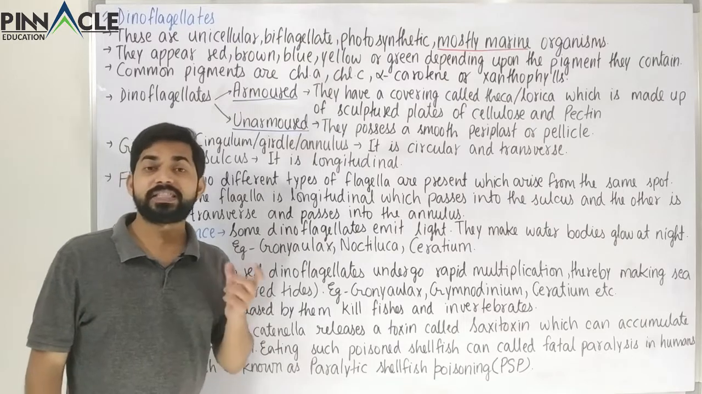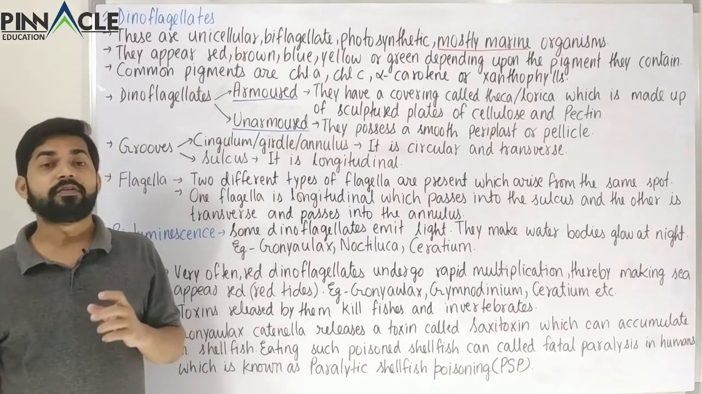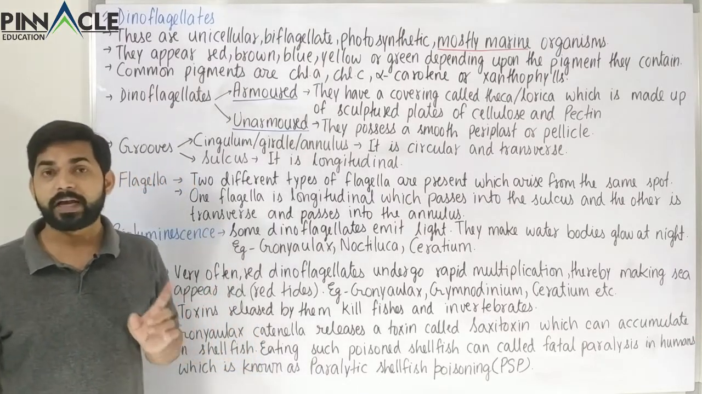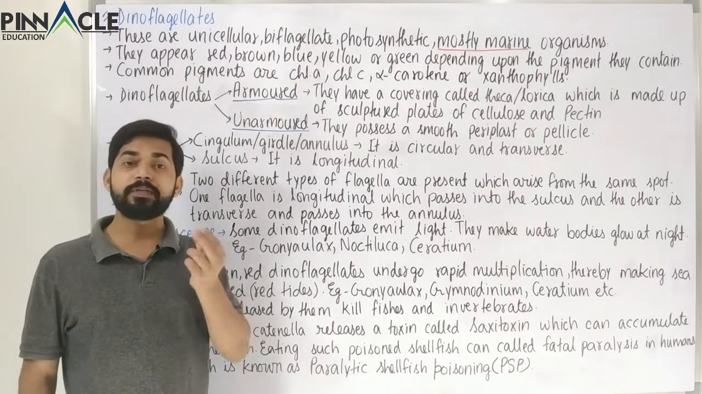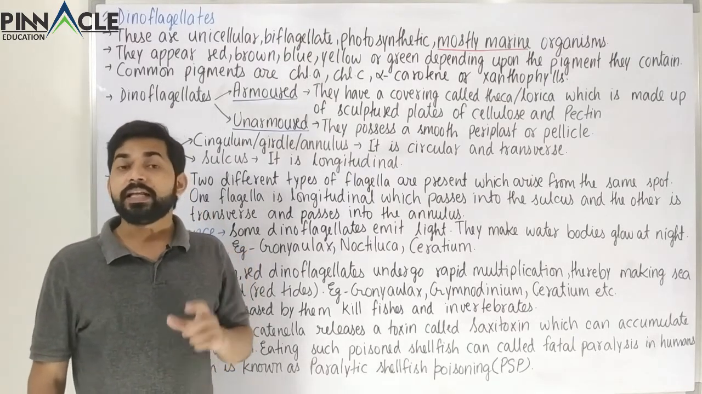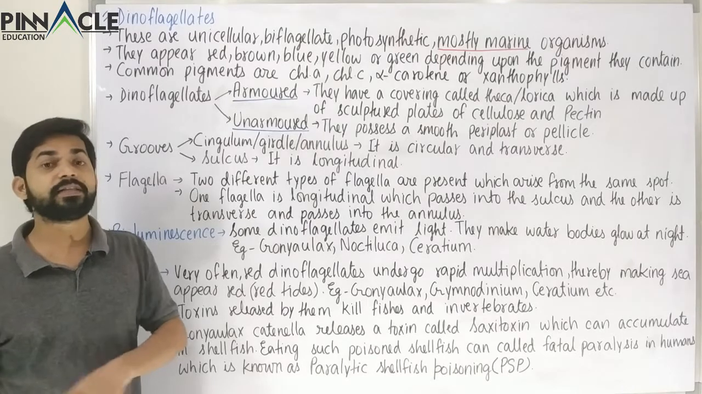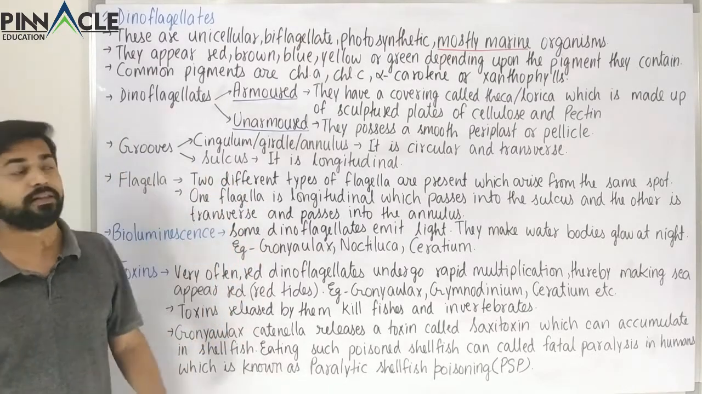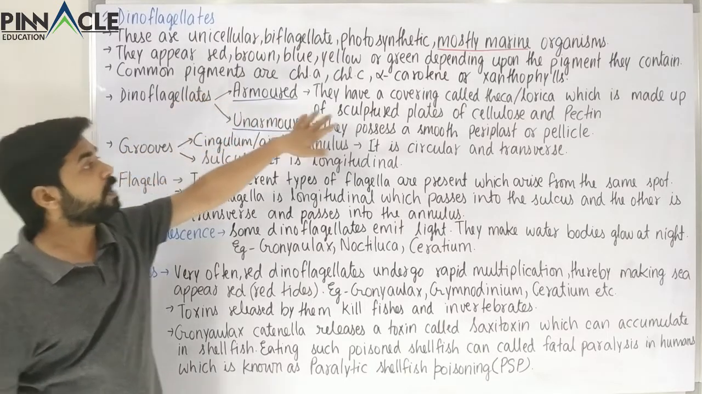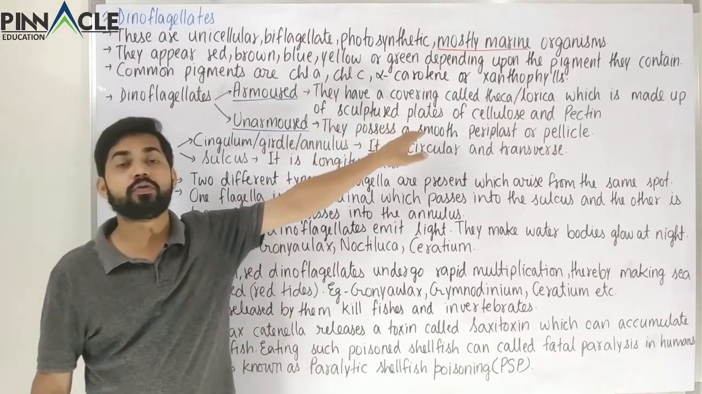So there would be some stiff cellulose wall plates in some dinoflagellates, and those dinoflagellates will be called armored dinoflagellates. But these are not present in all dinoflagellates. Some dinoflagellates have a pellicle layer. So those dinoflagellates which have a smooth pellicle layer are called unarmored. And some have certain stiff cellulose wall plates, and those are called armored dinoflagellates. So obviously there are two types of dinoflagellates on the basis of armor. So they have a covering called theca or the lorica, which is made up of sculptured plates of cellulose and pectin.